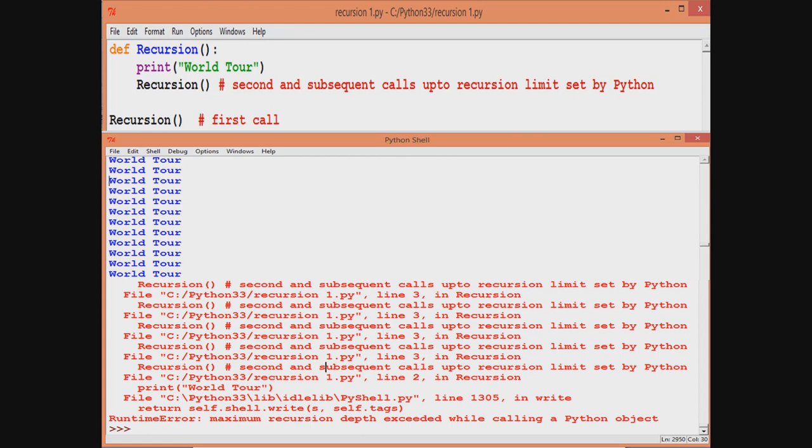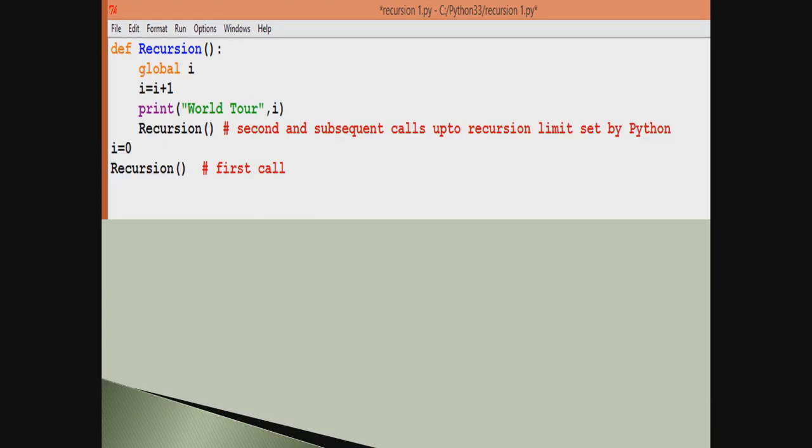Now see, this is also the same recursion function, but this time I have taken a global variable. The global variable that I have taken is I. I have put 0 in I, and as I am using it within the recursion function, I have written global I to tell the interpreter that I am using the global I. Inside recursion, I am increasing I by 1. So each time recursion works, the global variable is going to be incremented by 1.